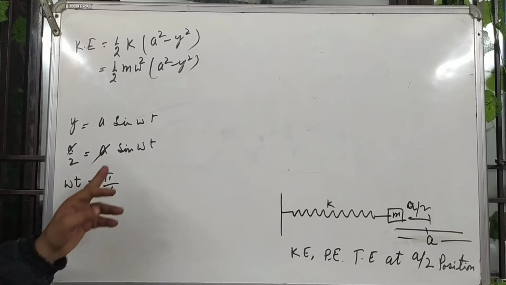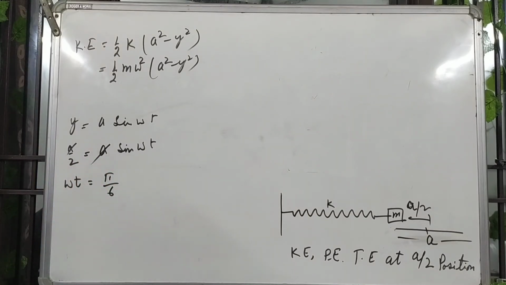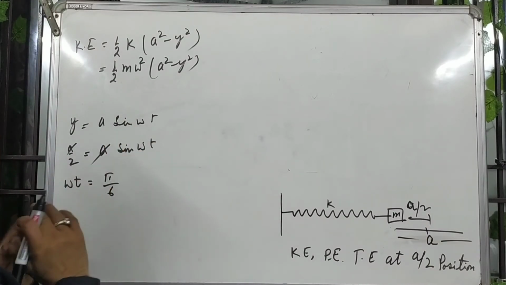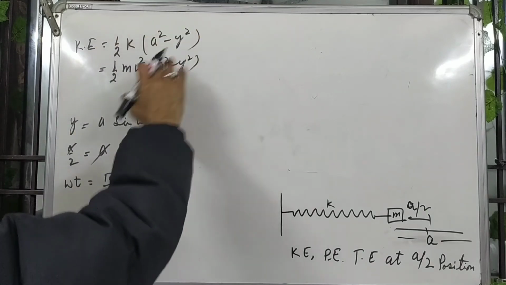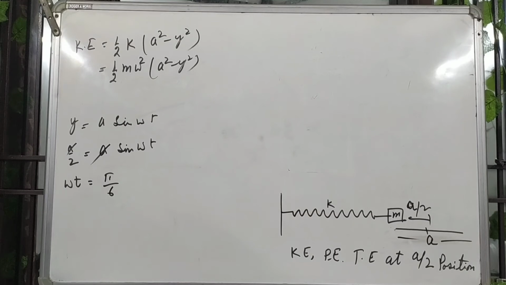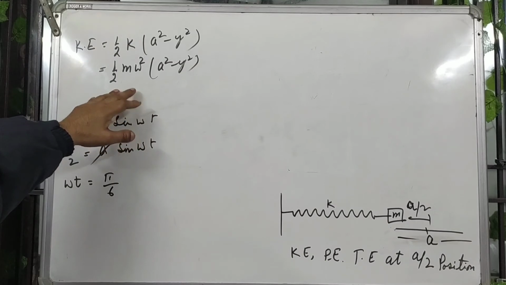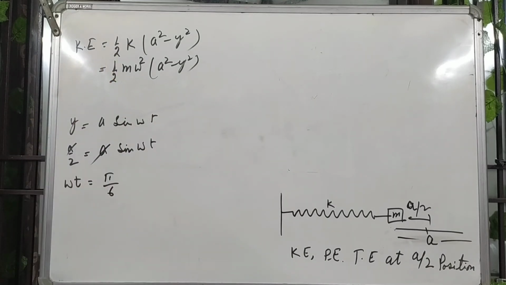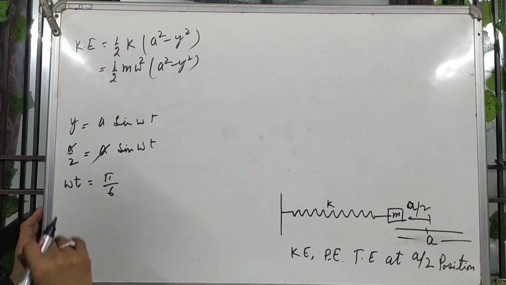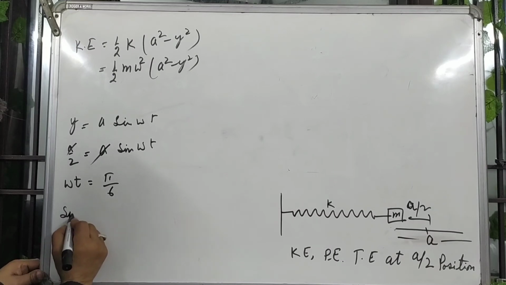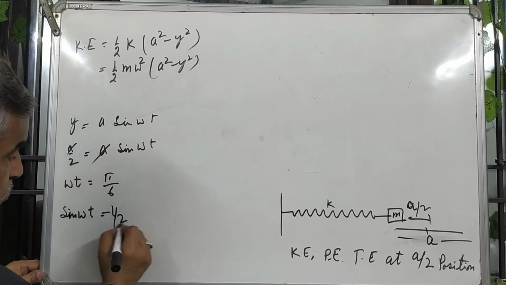Now you will apply from this. By this technique you will have to change something. So what will you change? Sin omega t, kinetic energy, sin omega t is 1 by 2.